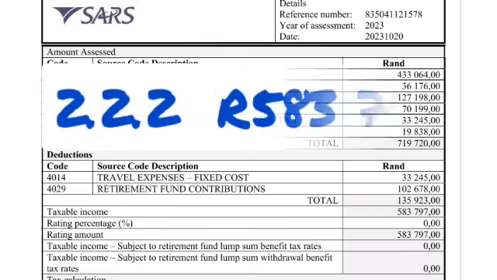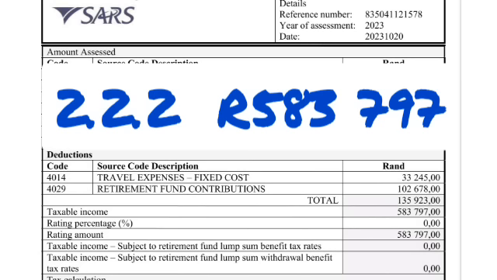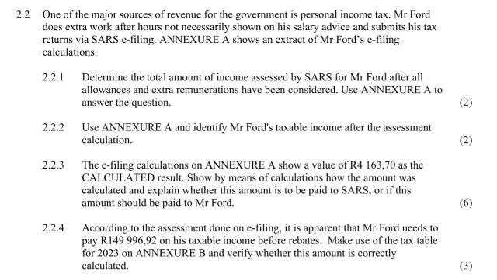You will see that it's taxable because it's after we have eliminated or subtracted deductions out of it. They had travel expense deductions and retirement and contribution deductions. Those two amounts are not taxable, that's why you had to deduct them. Then after you deduct them from the 583,797, that's where you can calculate your tax from. Not all of your income is taxable, that's why we have something called taxable income.